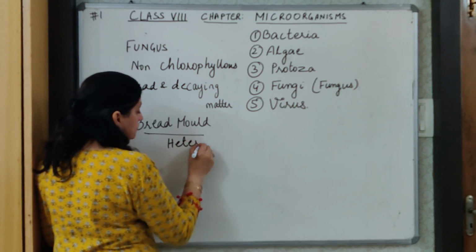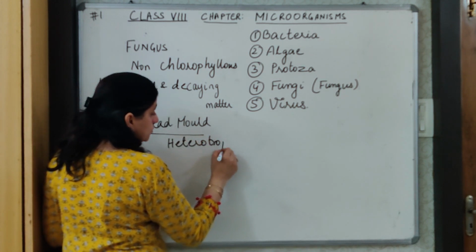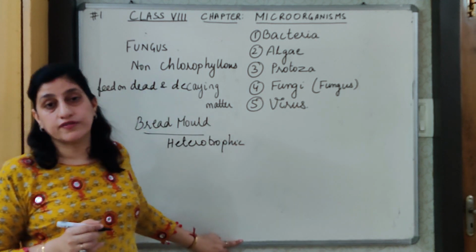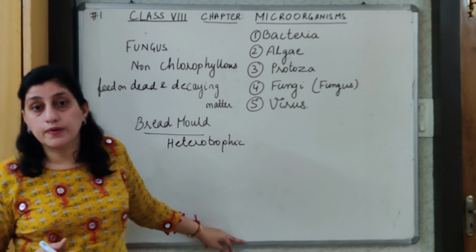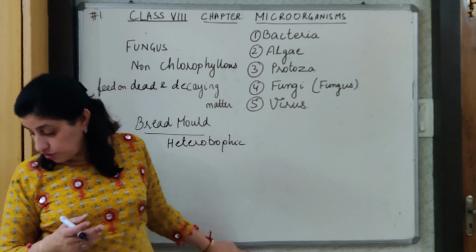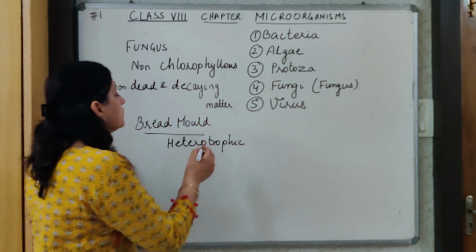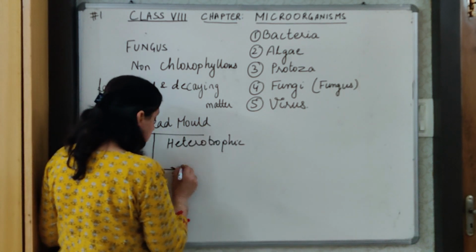Heterotrophic mode of nutrition means it cannot manufacture its own food but depends on other organisms for food. One example I have told you is bread mold, which is also called Rhizopus.